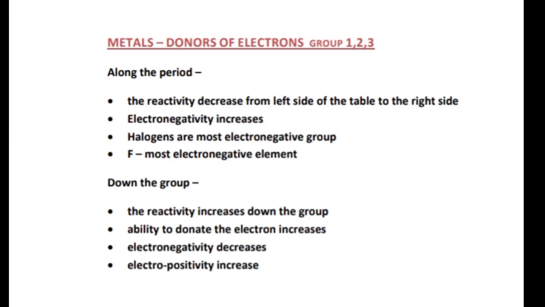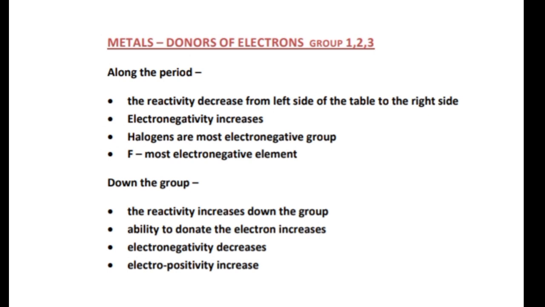Hello, today we are going to start discussion on metallic bond, donors of electrons. Why are they donors of electrons? Because as we move from the top of the periodic table, or the top of a group, to the bottom, the reactivity increases and the ability of an element to donate, to give up the electron, increases.